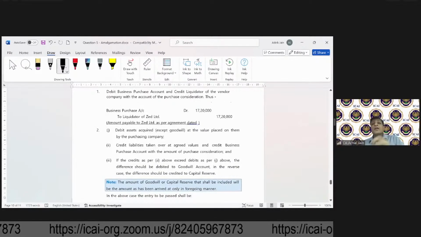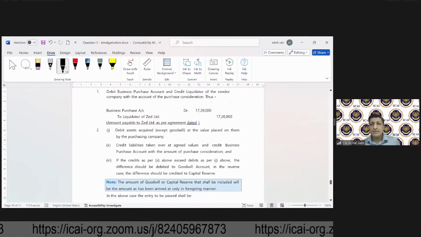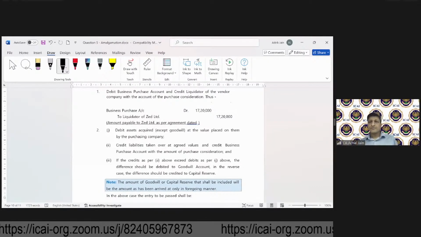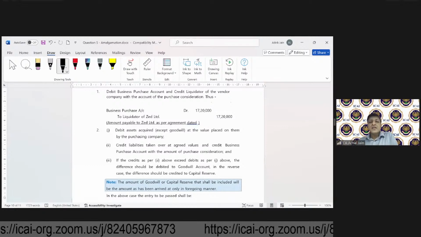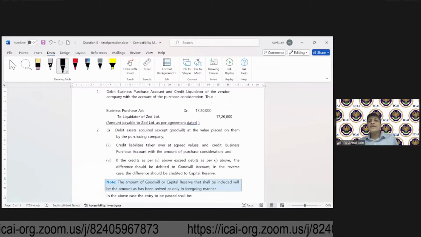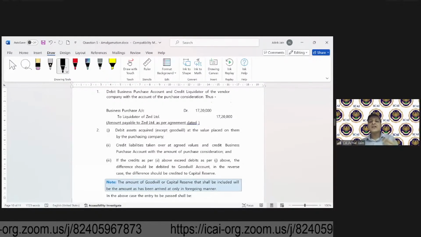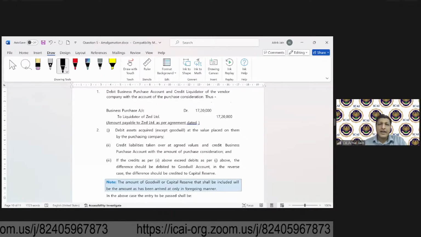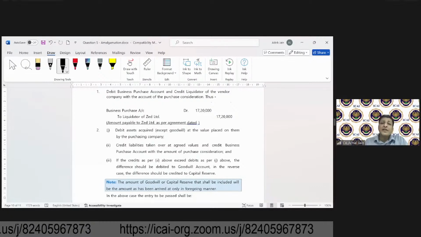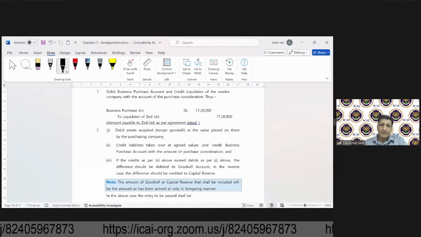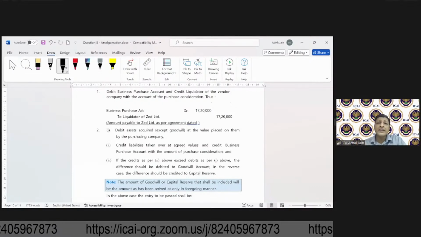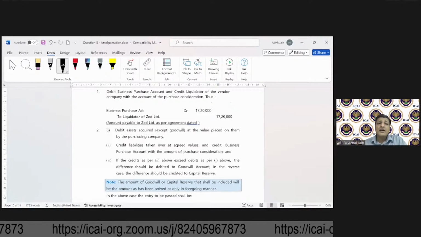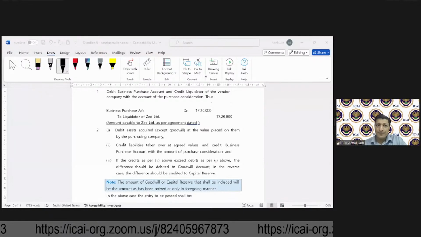When Y Limited is getting the business, along with that business, what is it that comes to Y Limited? Assets, liabilities, correct? For which Y Limited will pay some consideration. So now, as a first step, what do we need to do? We need to debit the business purchase account.